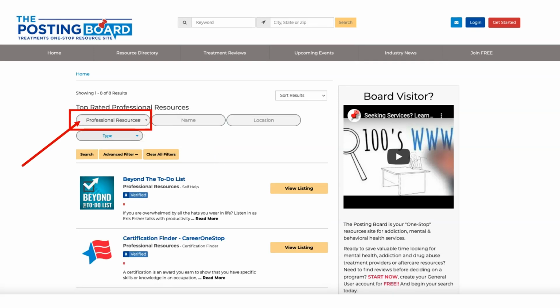Professional resources. This category includes resources to professional associations, certification finders, occupation profiles, professional licensing boards, self-help services, training programs, and more. The advanced search option in this category allows users to search by professional resource type. The Posting Board created this category to focus on the needs of professionals who selflessly give so much of themselves to others.